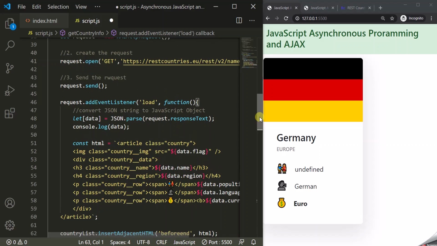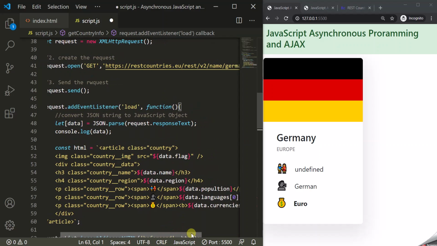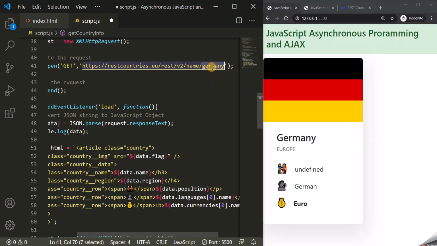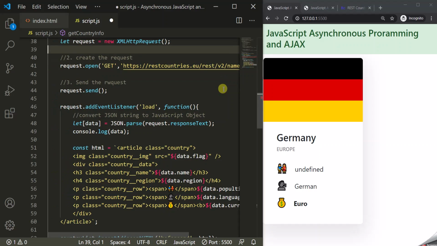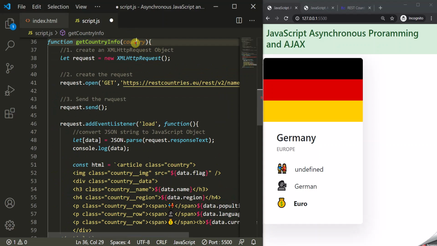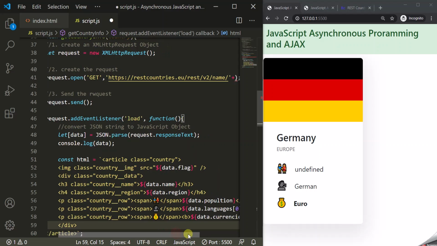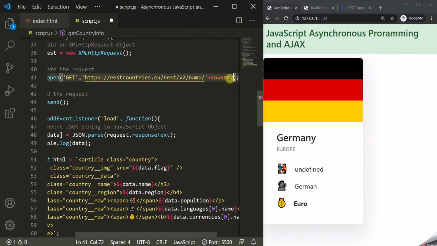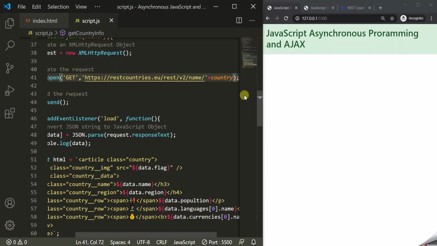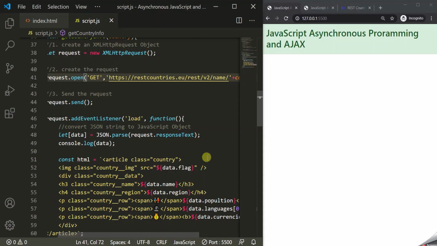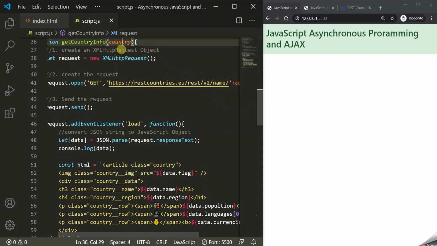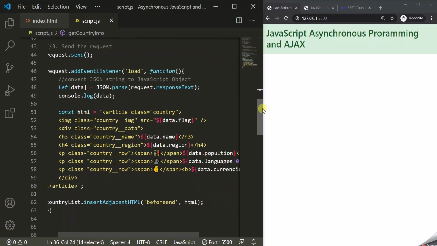Now the next thing which we have to do is remove this hard-coded value from here, and we want to use this parameter country. So let's copy this and let's use this value here. All right, now let's save these changes, and let's copy this function name, and let's call this function now.